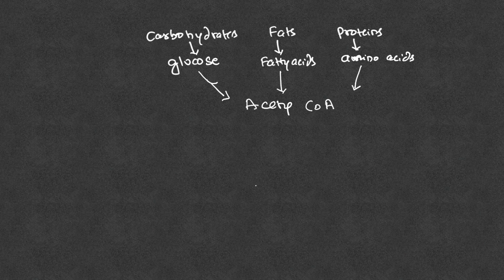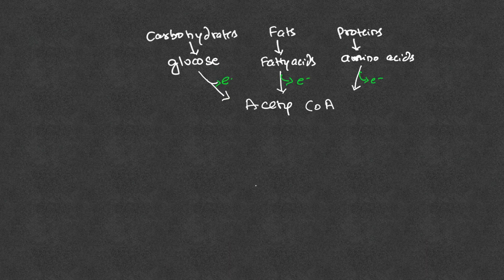Basically the electrons are released here, whether it is oxidation of glucose into acetyl CoA, or fatty acids into acetyl CoA, or amino acids into acetyl CoA.